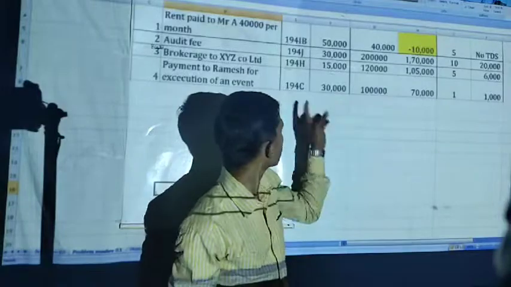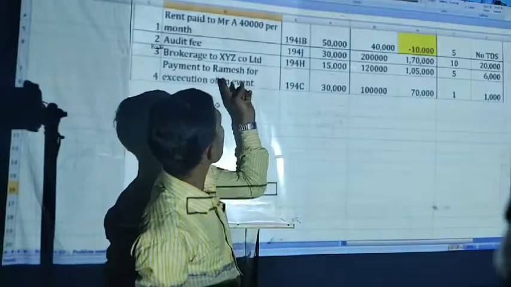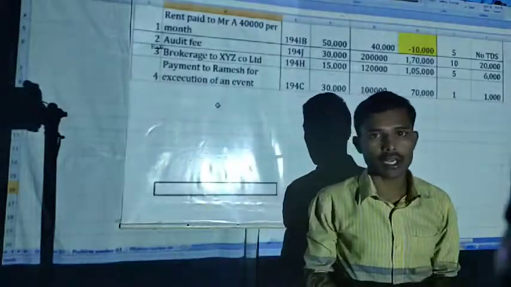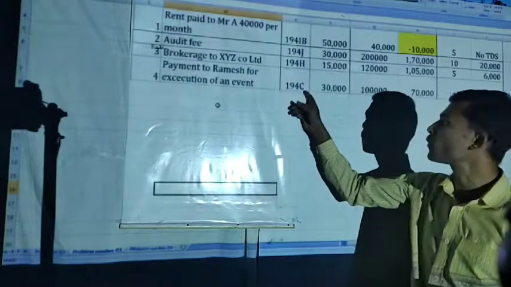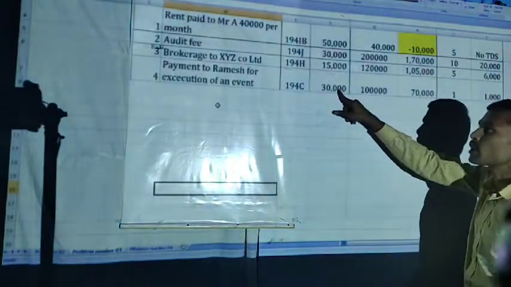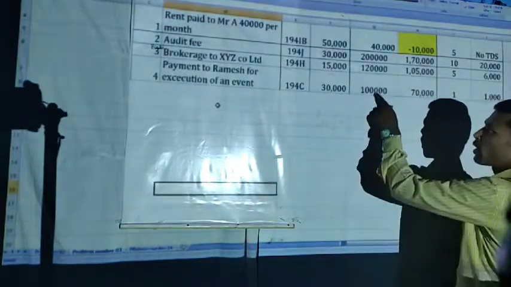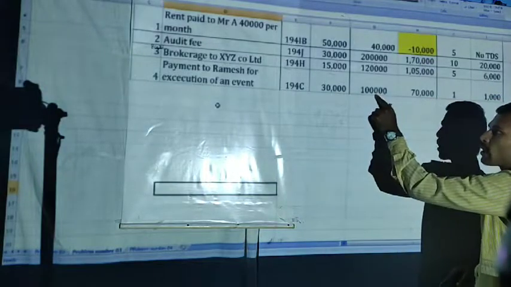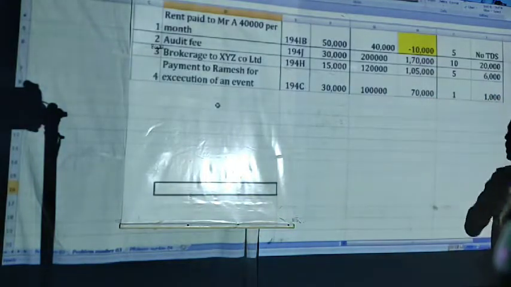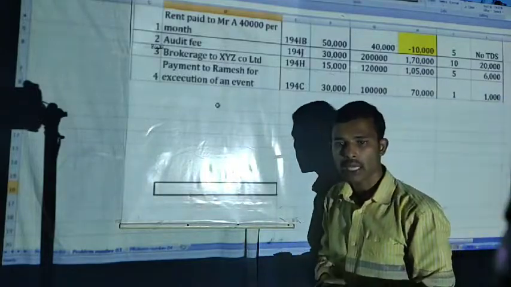Next one, payment to Ramesh for execution of an event. It is a single contract under section 194C, up to 30,000, no TDS. And again here the amount is 1 lakh. On 1 lakh, 1% means 1,000 will be the TDS amount.